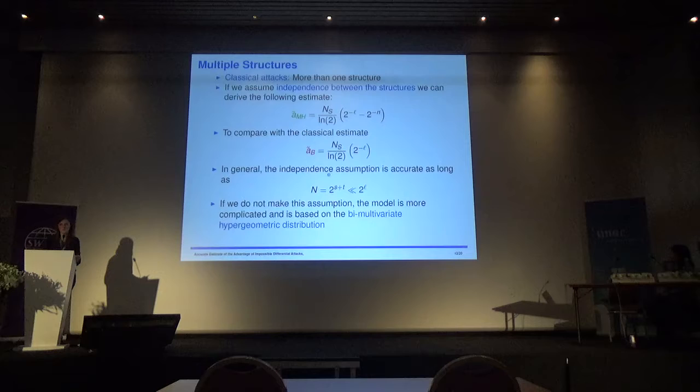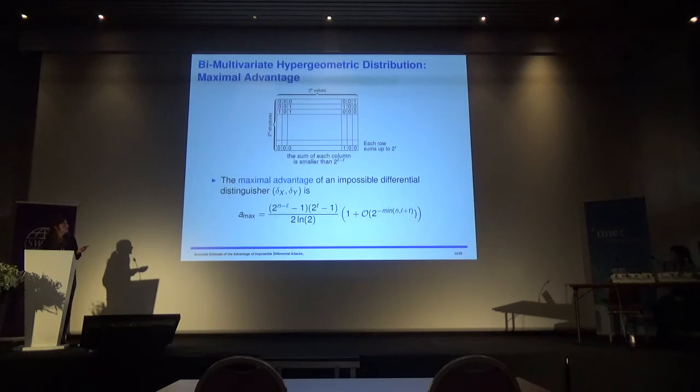If you do not make this assumption, then the model is more complicated, and it's based on the multivariate hypergeometric distribution. This distribution is more complicated to manipulate for real block cipher parameters, so it is only used here to estimate the maximal advantage, as explained in the next slide.